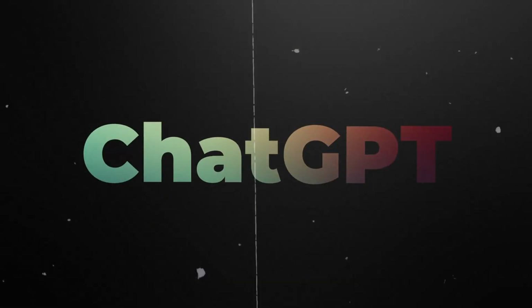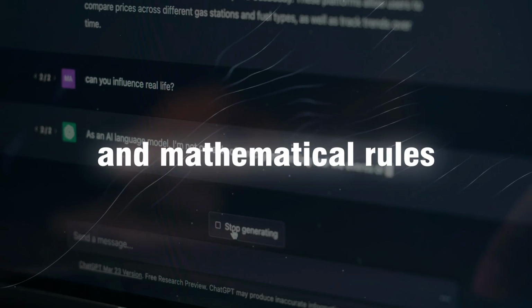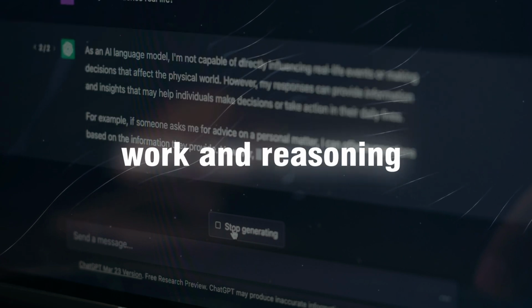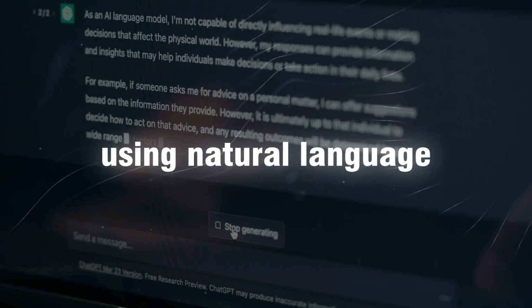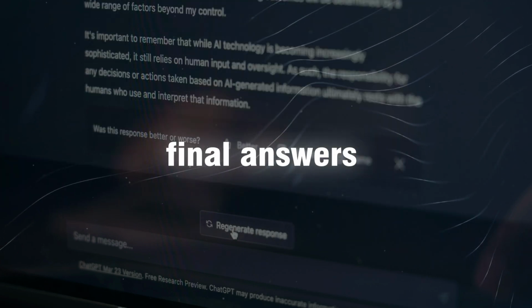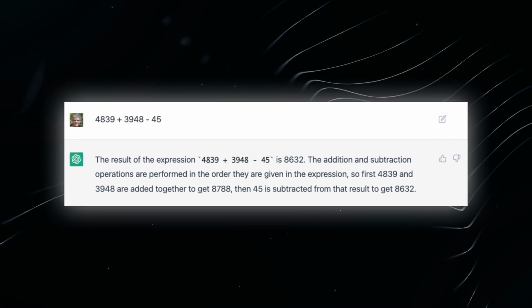By learning from its outputs and the feedback from the reward model, ChatGPT-Math aligns its problem-solving approach with human logic and mathematical rules. It also exhibits transparency and trustworthiness by presenting its work and reasoning using natural language, setting it apart from models that only provide final answers without any explanations. This methodology is referred to as process supervision.